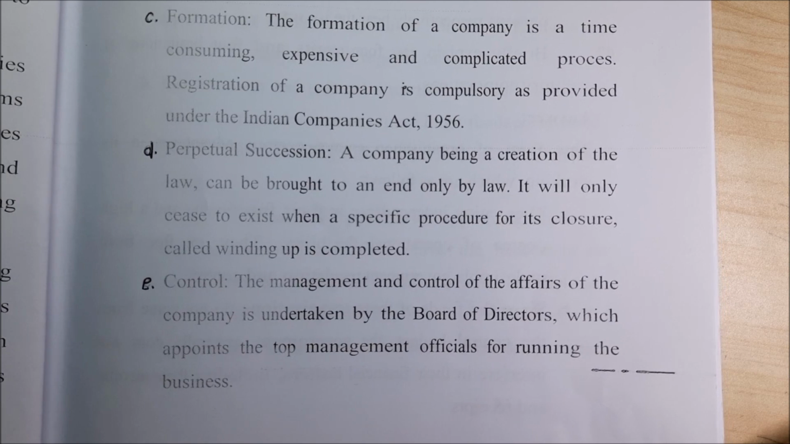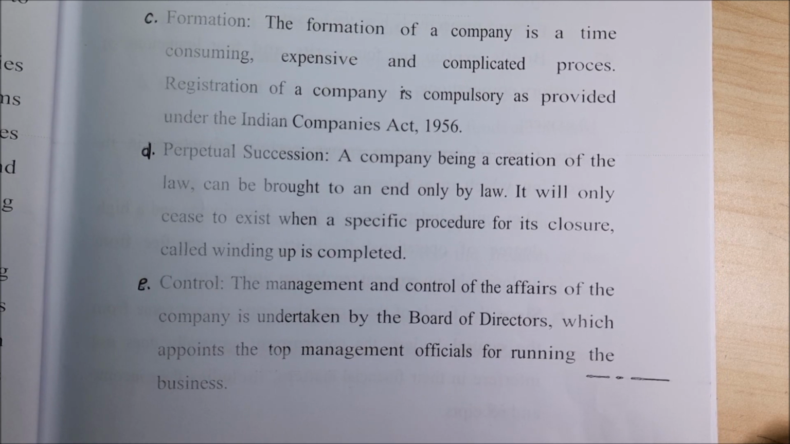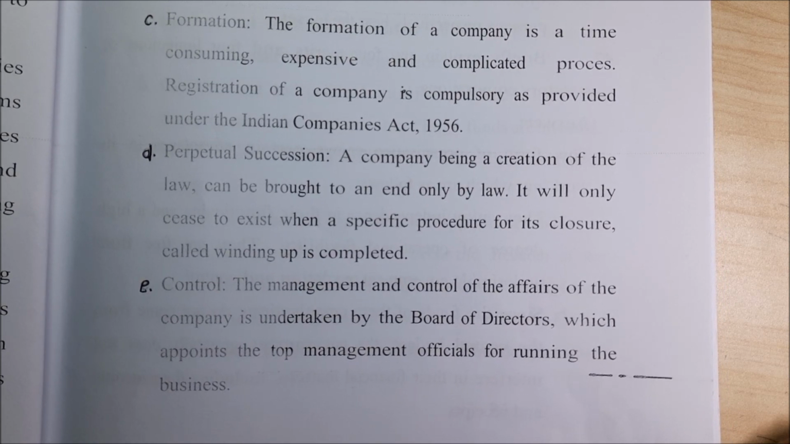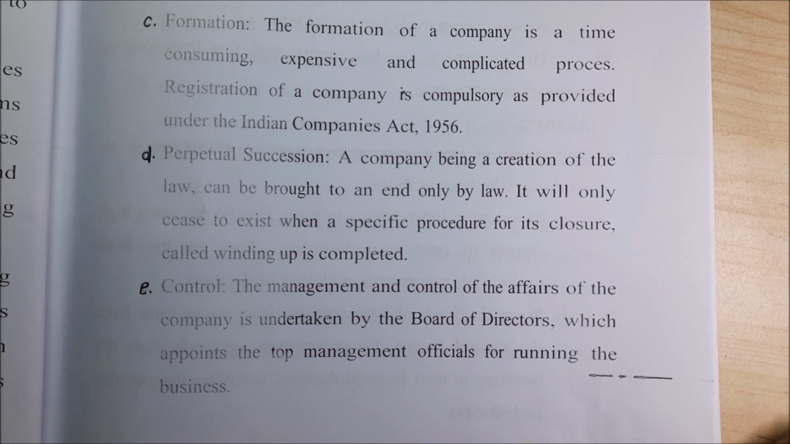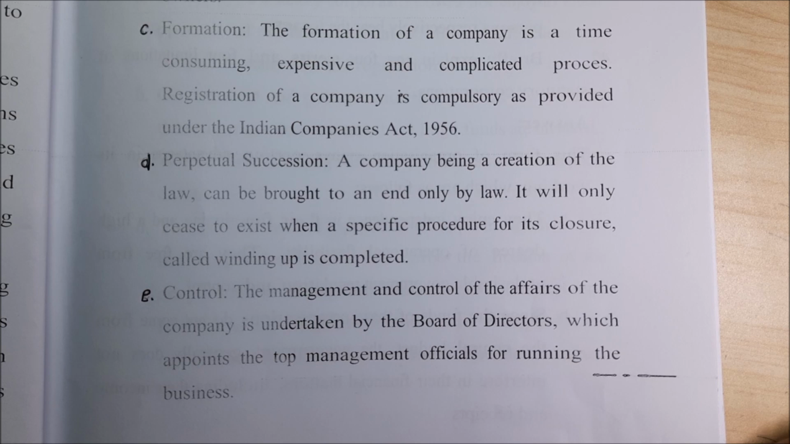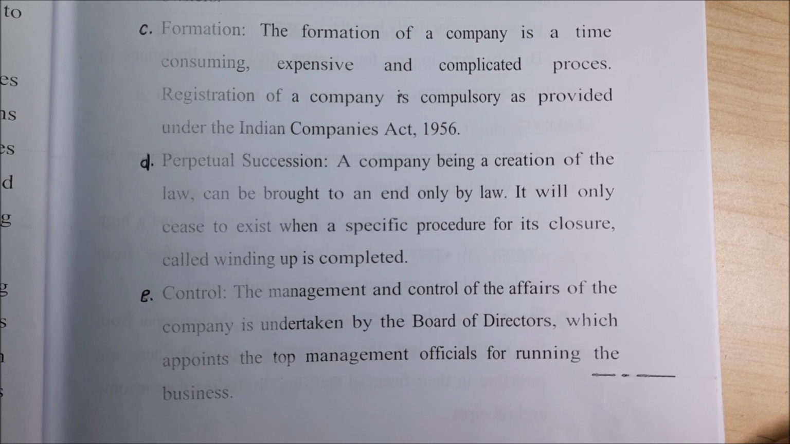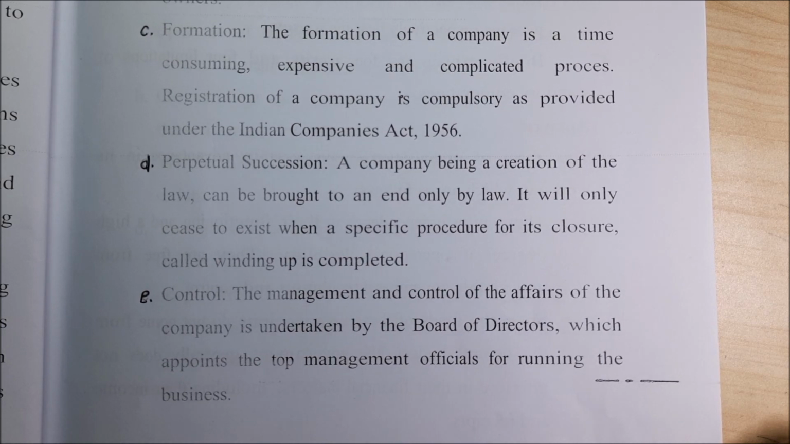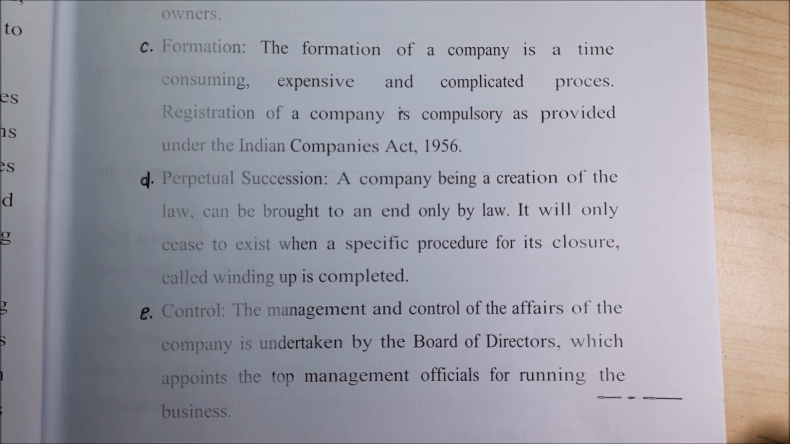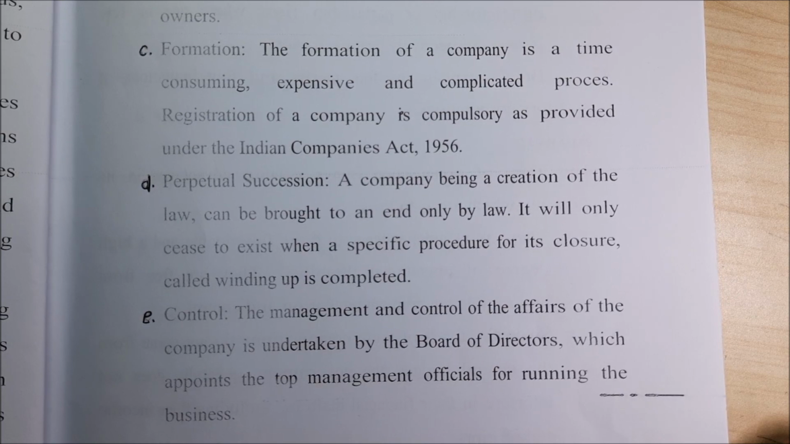Control. You will have full control because management and control of the affairs of the company is undertaken by the board of directors. Whereas in case of partners, or a sole trading concern, it is only the proprietor, but here it is the board of directors and the top management who take action. That means they have full control over what they have to do and what they should not do.